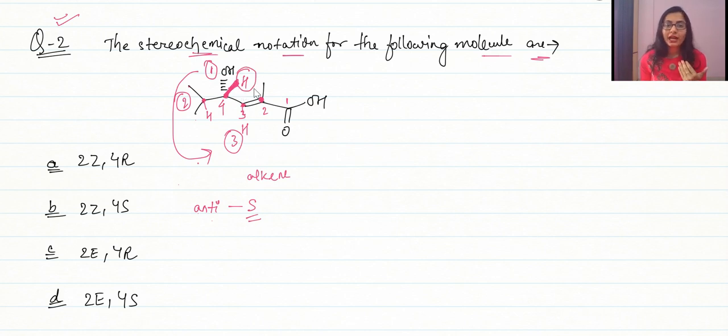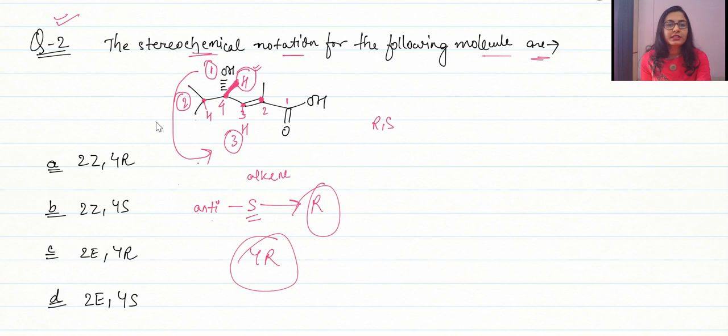But to find out the R and S descriptor in the flying wedge projection, we have to keep the least priority group below the plane, or let's say farthest from us. But over here it is above the plane, so we are just going to invert it to R. Because from the anti-clockwise rotation we are getting S, but because the hydrogen is the least priority group, we are just going to invert it to R. So ultimately we are getting 4R.